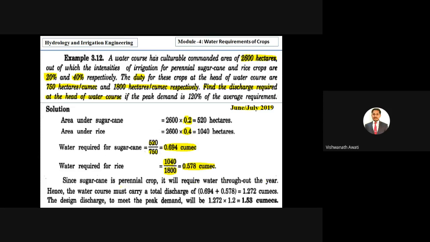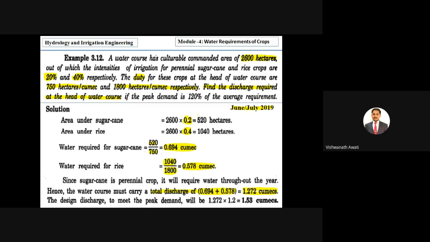So then sugar cane is a perennial crop, it will require water throughout the year. Perennial crop means it has a base period of more than 320 days, correct? So hence the water course must carry the total discharge. The total discharge means add both the values, that is for sugarcane 0.694 plus 0.578. So then the total carrying capacity of the water course is 1.27 cumec, right, meter cube per second.